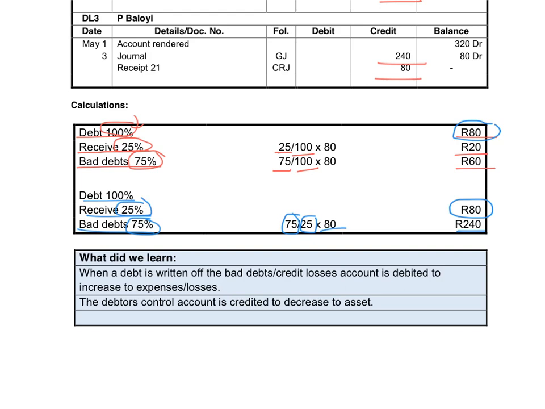What did we learn? When a debt is written off as bad debts, the bad debts account is debited. The debtors control account will be credited to decrease the asset.